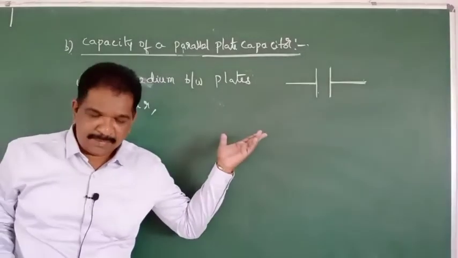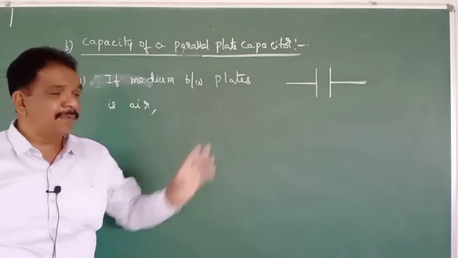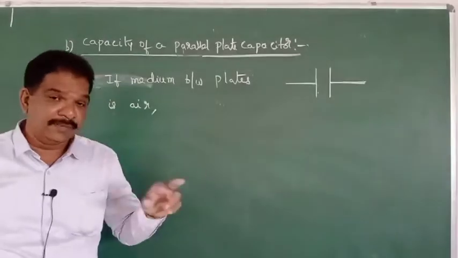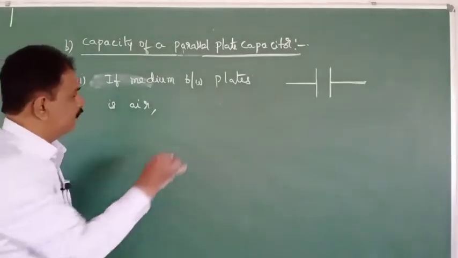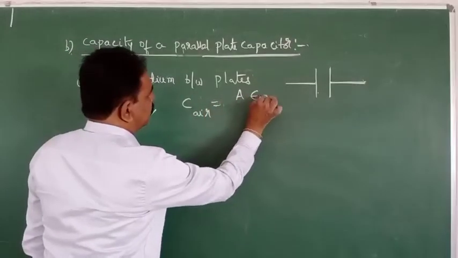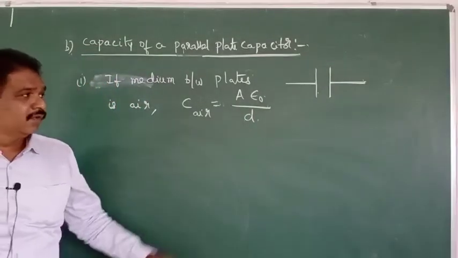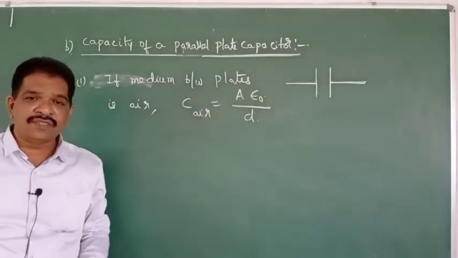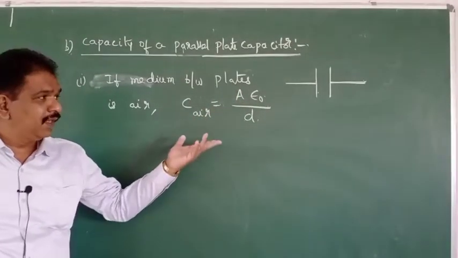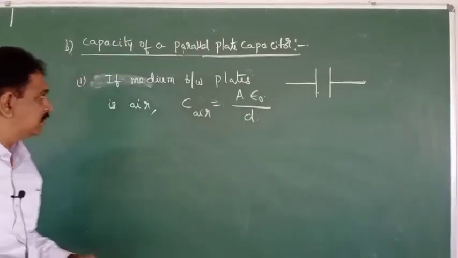what is meant by parallel plate capacitor? What is the expression for the capacity of a parallel plate capacitor? Everything that we discussed in the board syllabus, just here write the formula, C air is equal to A epsilon naught by D, where A is the area of cross section of each plate, epsilon naught is the permittivity of vacuum, D is the distance between the two plates.